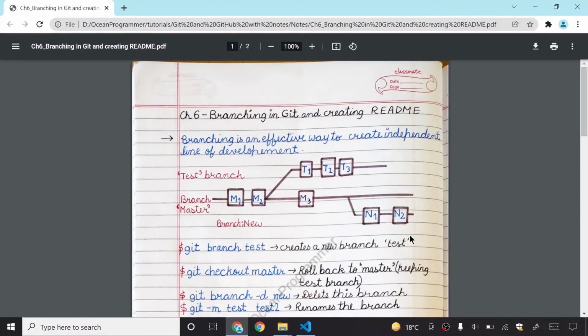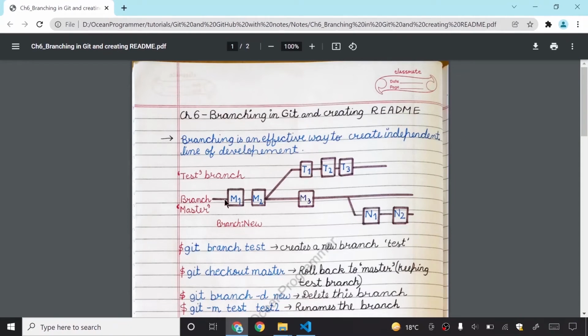Guys, chapter 6 is branching in git and creating READMEs. So guys, this is a very important chapter. If you are having any distraction around you, please set it aside and take a serious environment and see this chapter. Branching is an effective way to create an independent line of development.